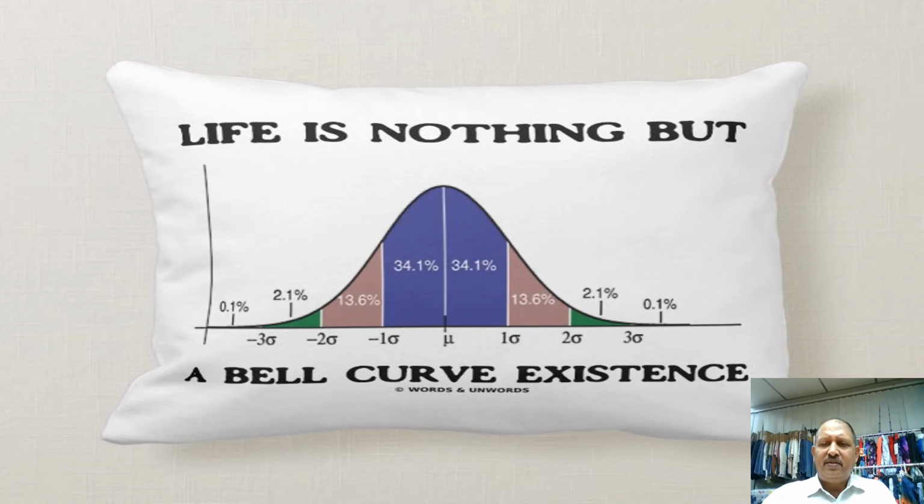Take anything from nature which comes into population or sample, you will find the center, 34% here, 34% here, total 68%, then 13% here, 13% here, then 2%, 2% here. And this is what life is. A life of a human being is nothing but a bell curve existence.